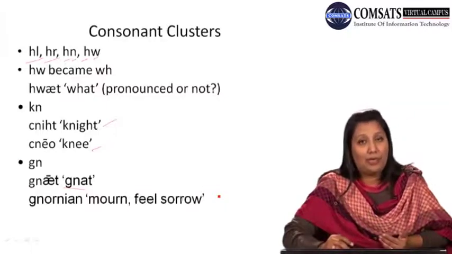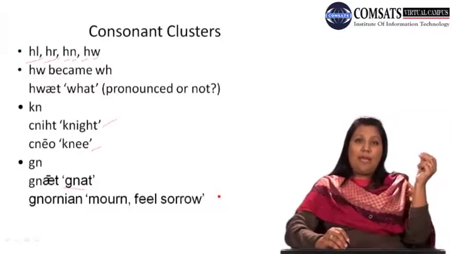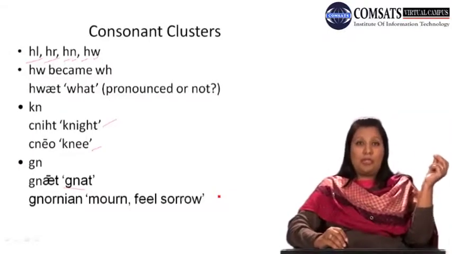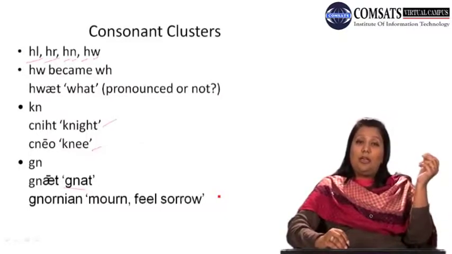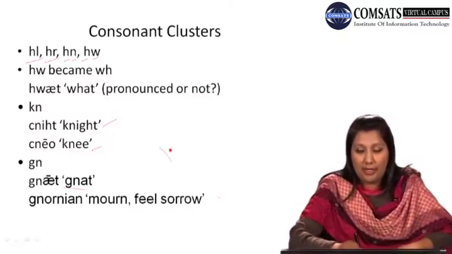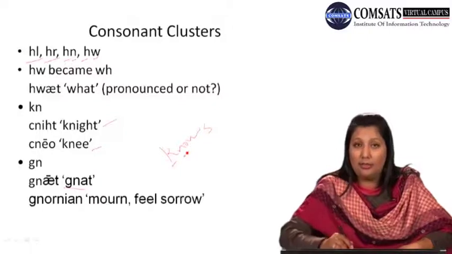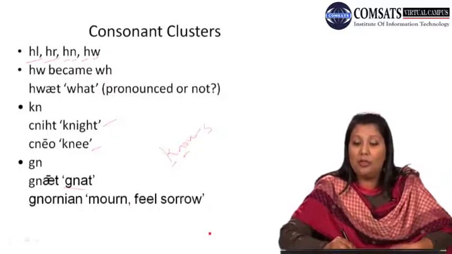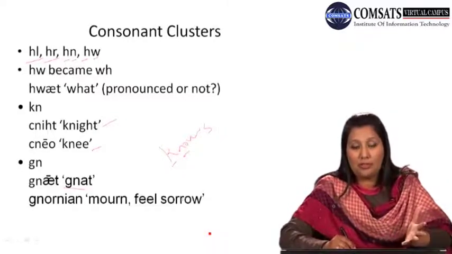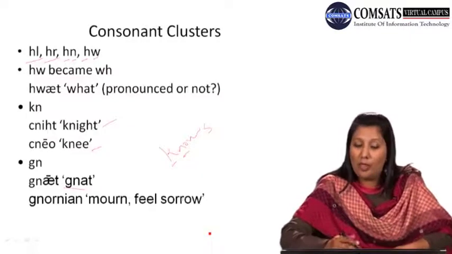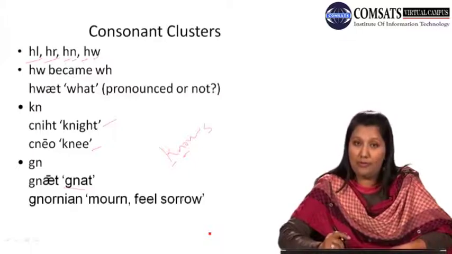Sometimes in modern day English, when there is a consonant cluster, most of the time one of the consonants is not pronounced at all. For example, in knows, there is a consonant cluster, k and n. One becomes silent and the other is pronounced. Look at some other examples that are given. Gnorian, mourn, feel sorrow.